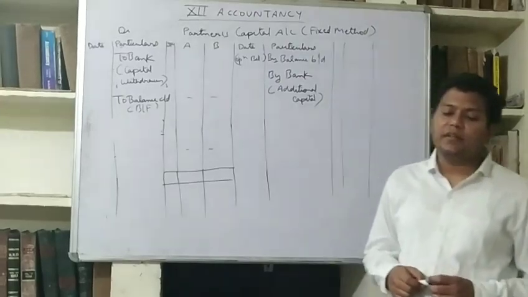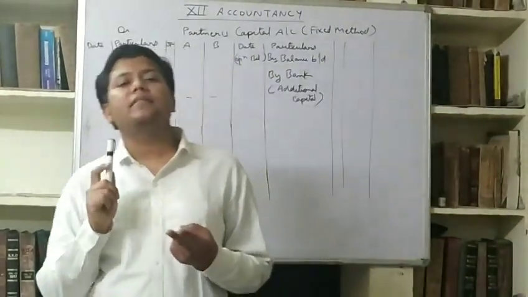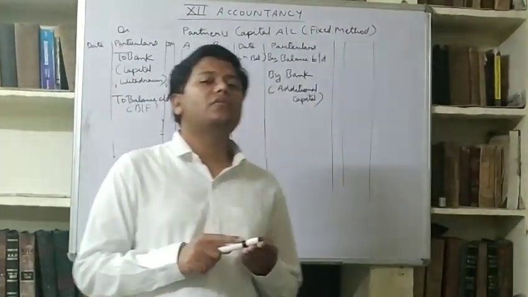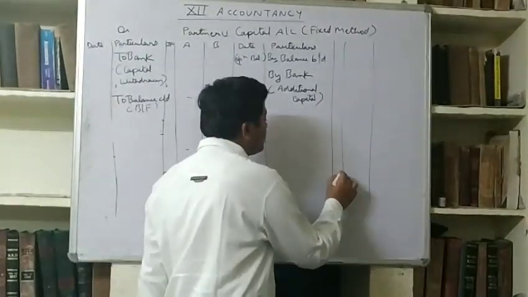Prepare both formats. There are three formats. First is fluctuating capital method account, and second is fixed capital method current account, and third format is fixed capital account. Fixed method capital account. This you have to note down.